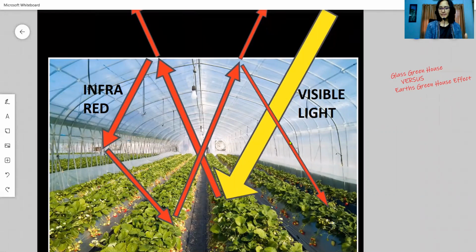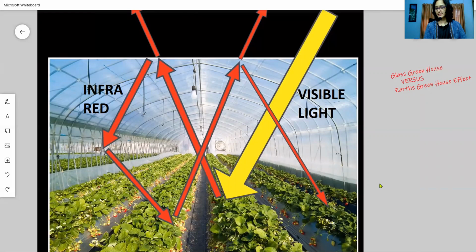Temperatures are rising in the glass house. In the same way, the earth is covered by atmospheric gases, and these gases are trapping the heat, the infrared radiations, and keeping the heat close to the earth's surface, and that is the reason why the earth is able to maintain an average temperature.